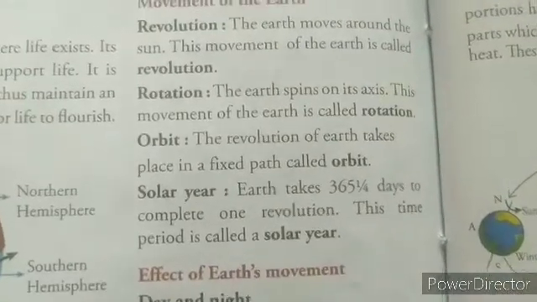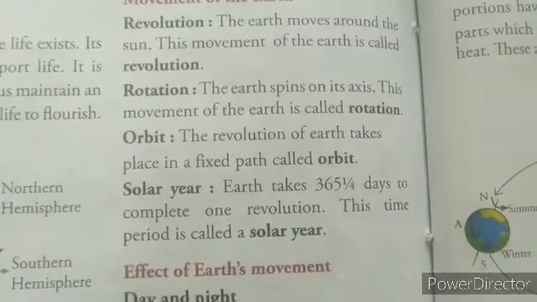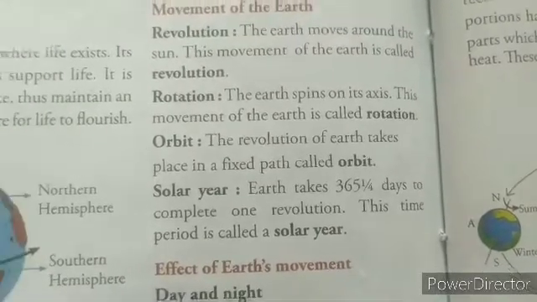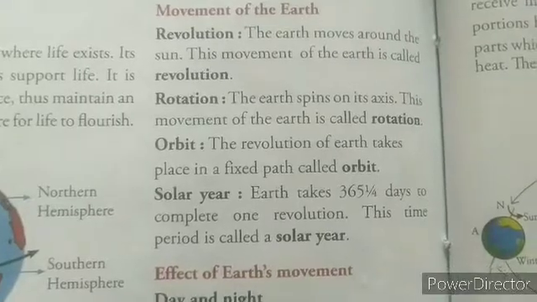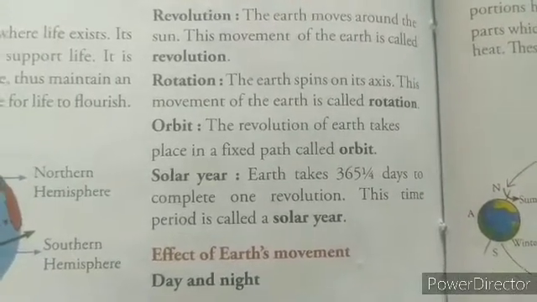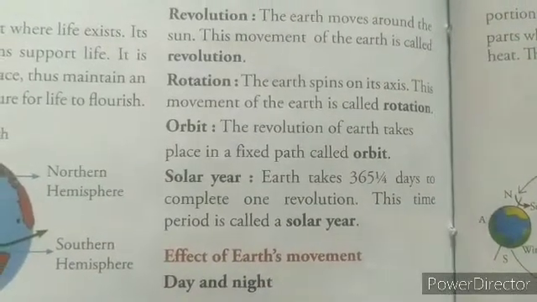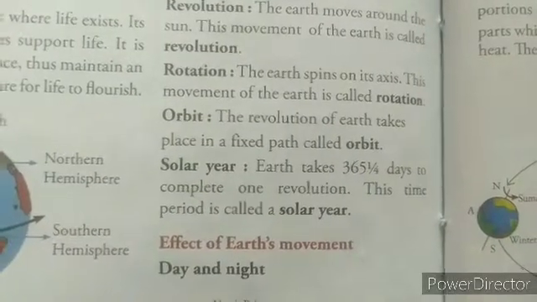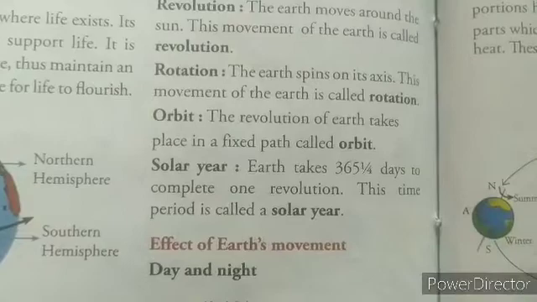Now third is orbit. Orbit means the revolution of the earth takes place in a fixed path. The earth revolves around the sun in a fixed path, that is called orbit.